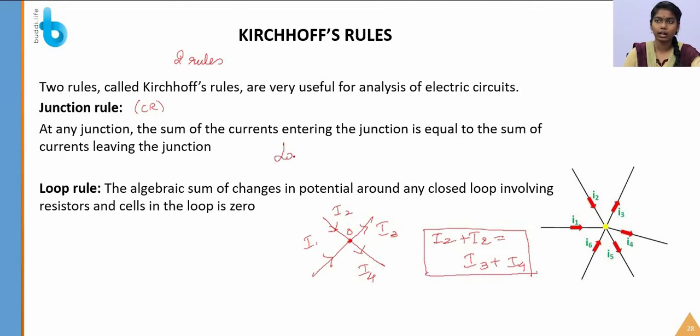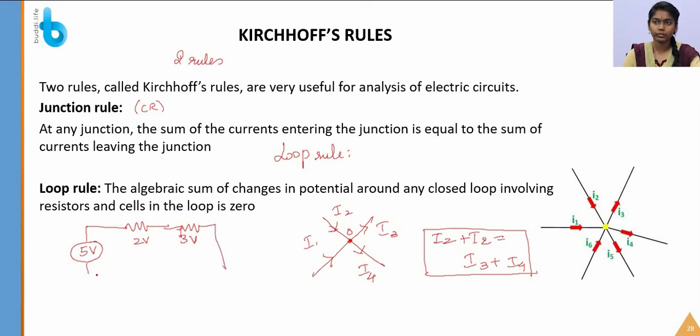So let's see the loop rule. The loop rule states that the algebraic sum of changes in potential around any closed loop involving the resistors and cells in the loop is 0. I will also give a simple example. For example, a 5-volt battery is connected to two loads. One has a potential drop of 2 volt and the other a 3 volt.